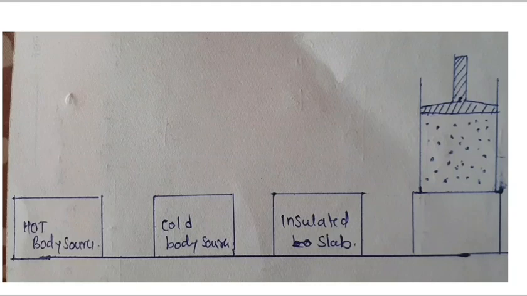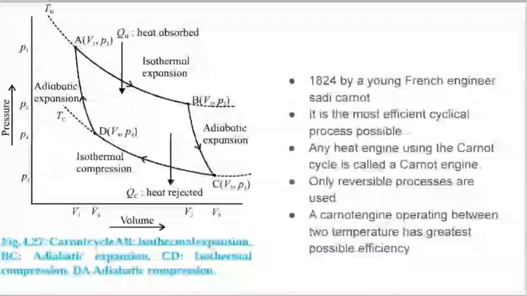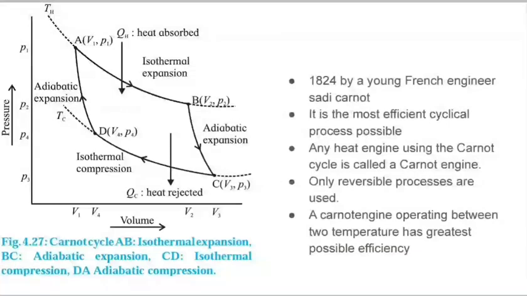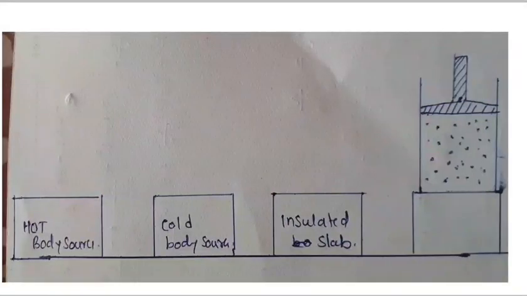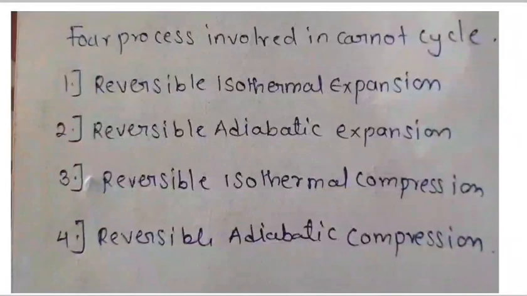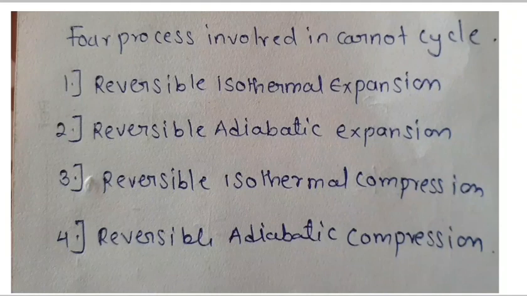The process represented by ABCD in the figure is a cyclic process. If the piston is frictionless and always moved very slowly, the process is a reversible cyclic process. As we discussed previously about these processes, there are 4 processes in the Carnot cycle: reversible isothermal expansion, reversible adiabatic expansion, reversible isothermal compression, and reversible adiabatic compression.